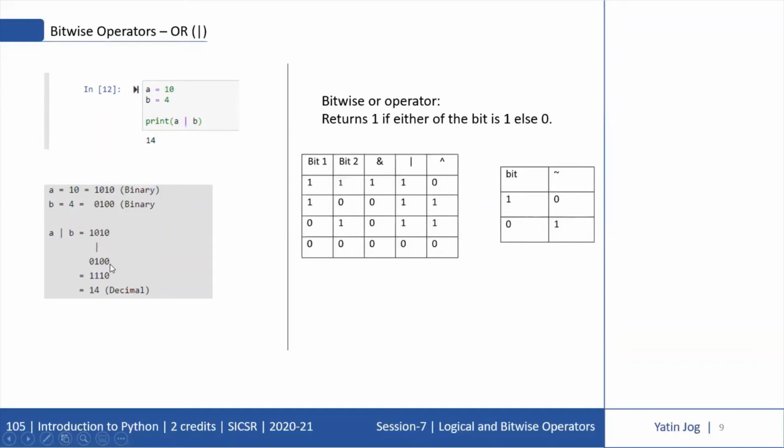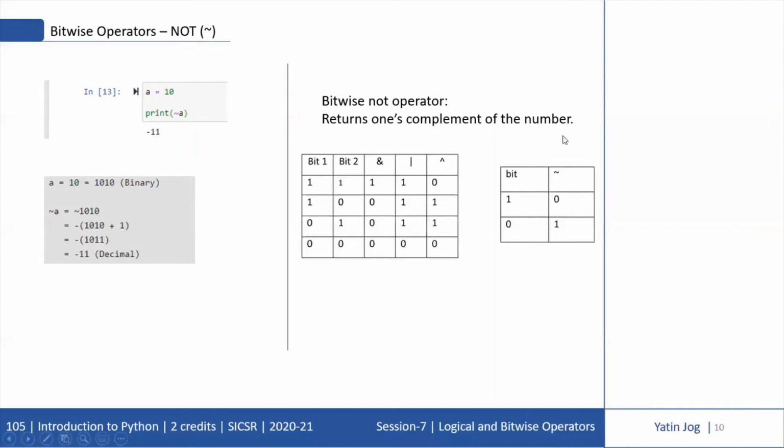So 0 or 0, my answer is 0. 1 or 0, answer is 1. 0 or 1, answer is also 1. 1 or 0, answer is 1. So I'm getting 1110 in binary, which is 14 in decimal. So I'm getting the answer 14. This is how the OR operator executes.